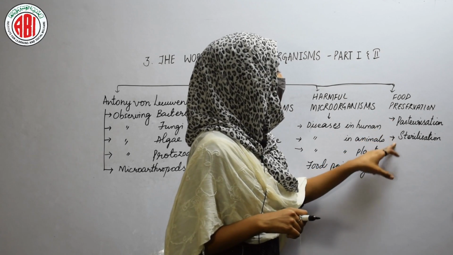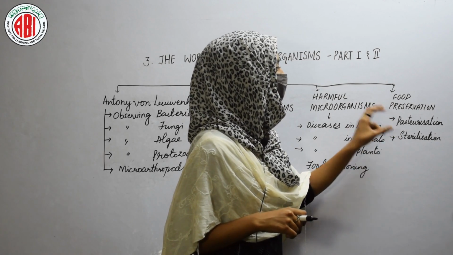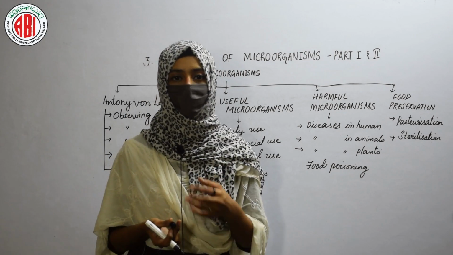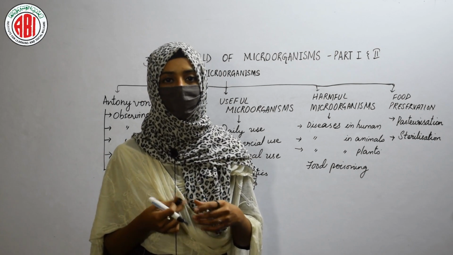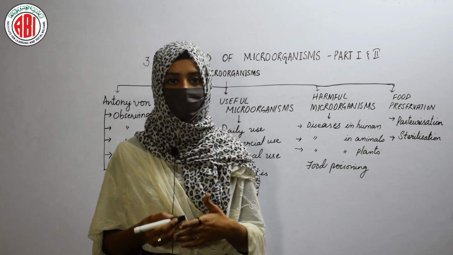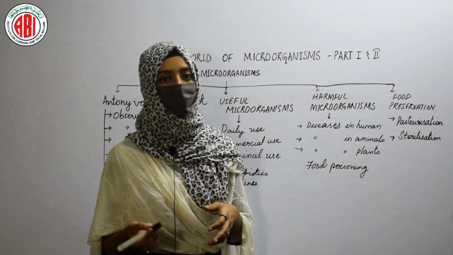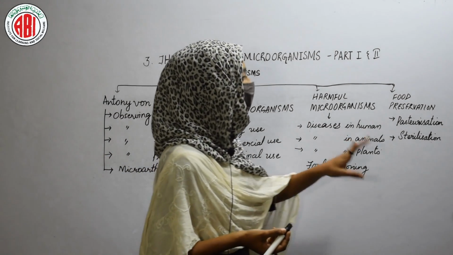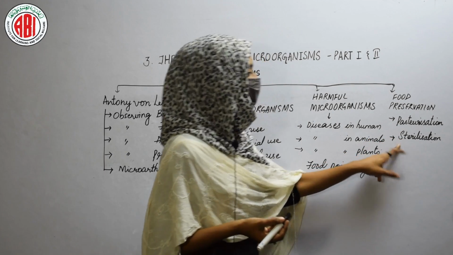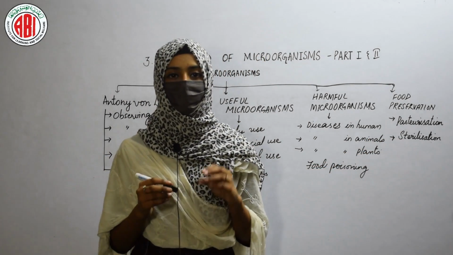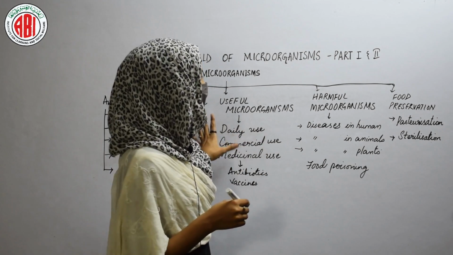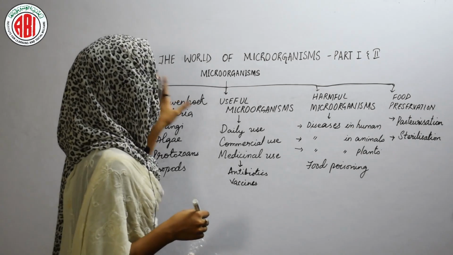Pasteurization is a method of food preservation that is applied for preserving milk. If we heat the milk at a higher temperature for 15 to 30 seconds, and if it is chilled suddenly and then stored, then it cannot be spoiled by the bacteria. In this way, the milk can be stored by applying the process of pasteurization. And then sterilization. Sterilization is a method by which we can keep the equipment and the apparatus free from the microbes. So this is about the lesson, this world of microorganisms.